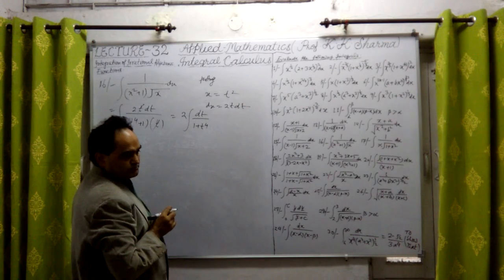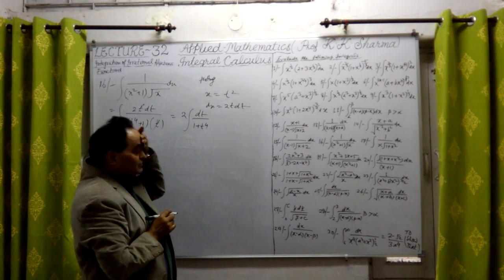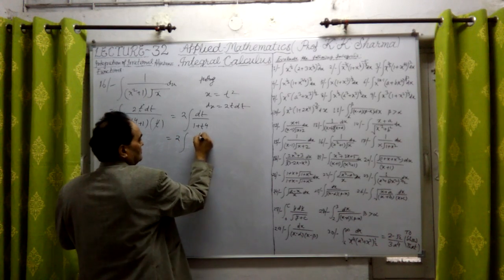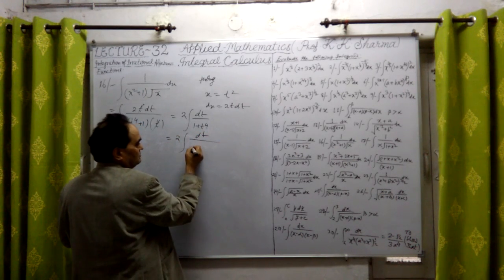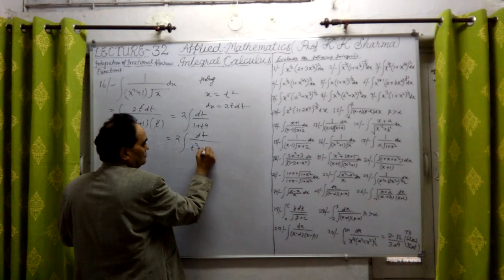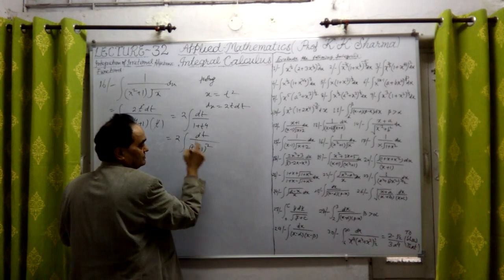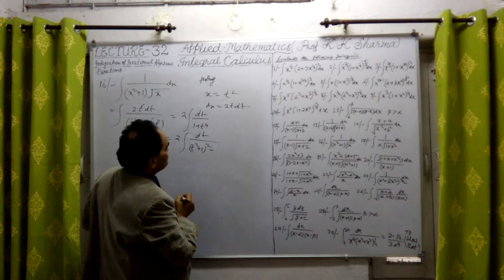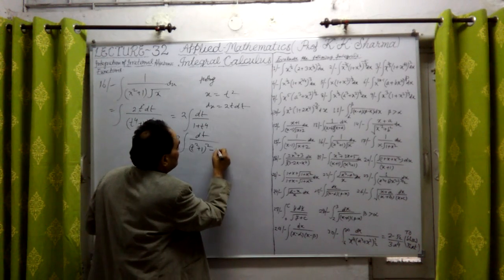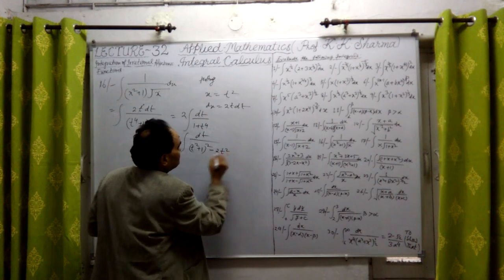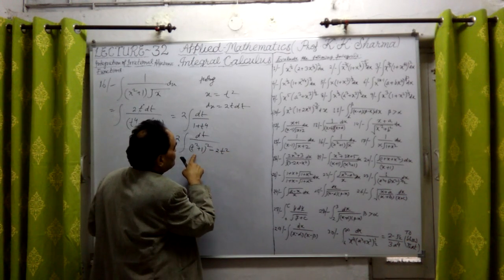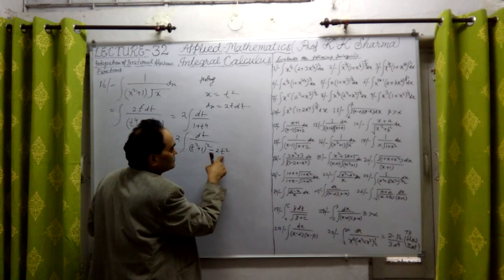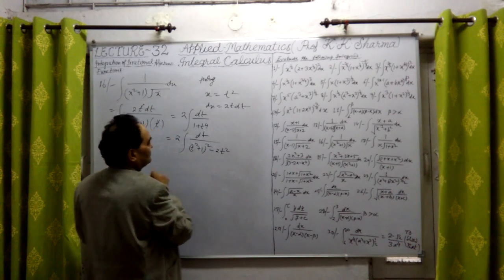Now let me change it into something different. Let me take t square plus 1 whole square. If I write it with a minus sign, this will be 2t square. No change, because this whole square will be t4 plus 1 plus 2t square. The 2t square comes out from this plus sign.